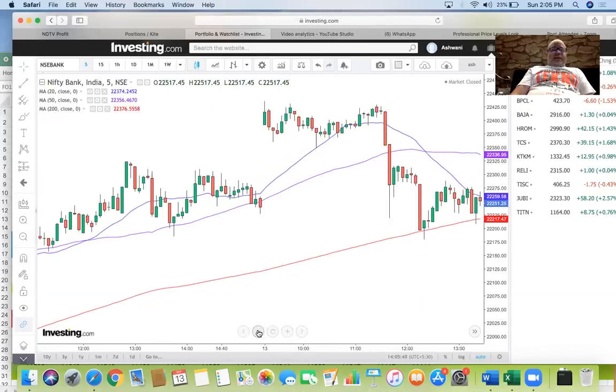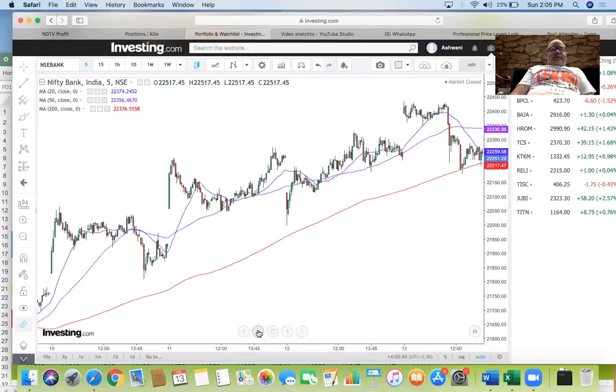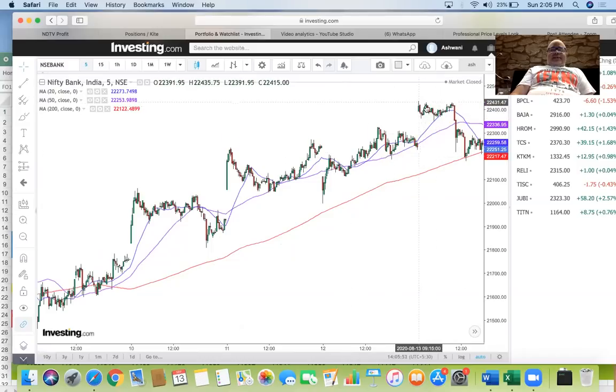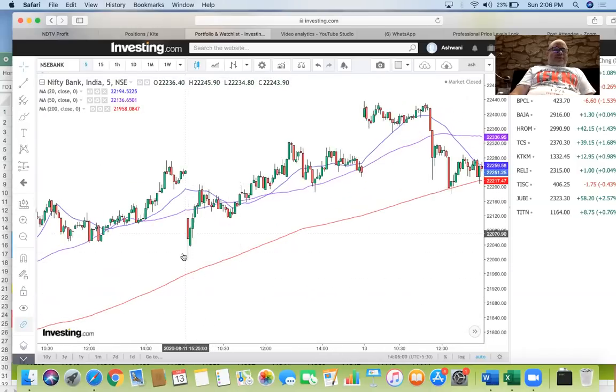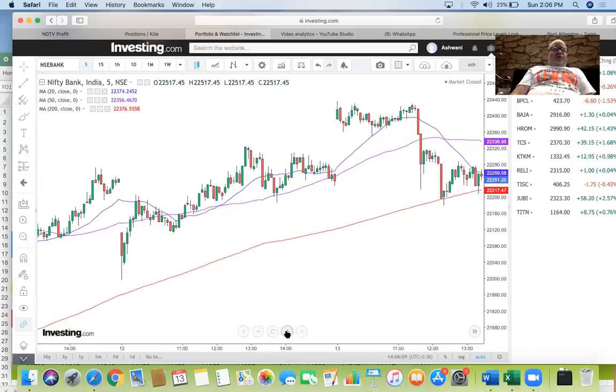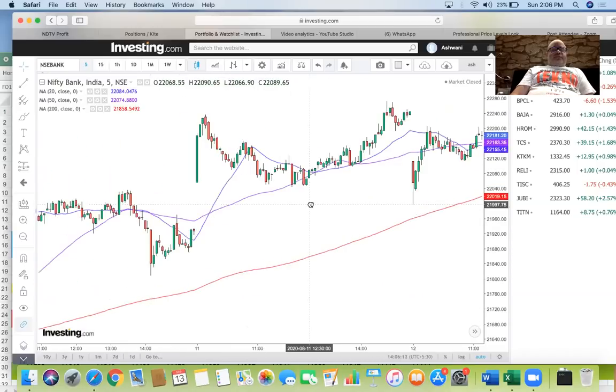Now here you can see you got a collapse. Now this is near 200. So immediately you want to buy into this move on the upside. Away from 200, away from 20. Sell here, book profits as the market declines.